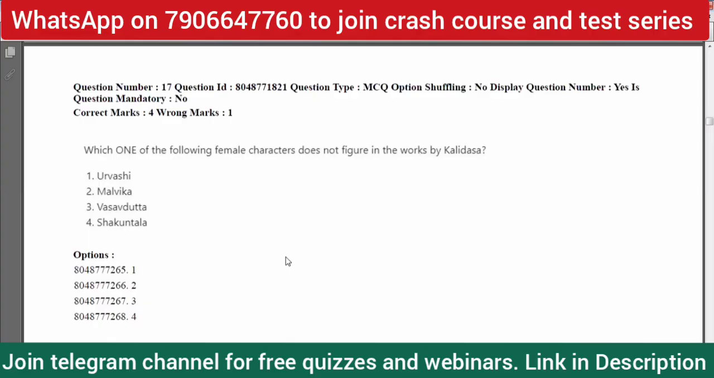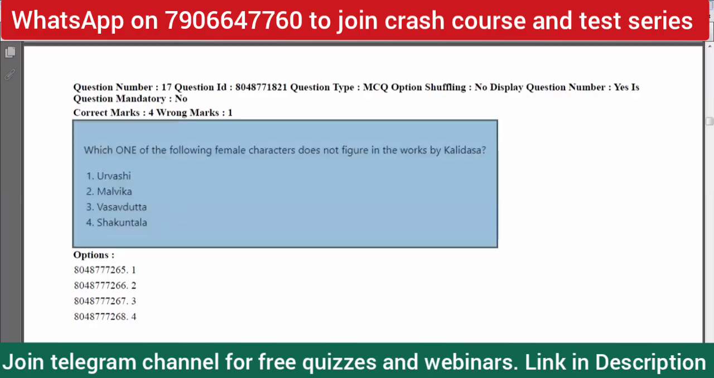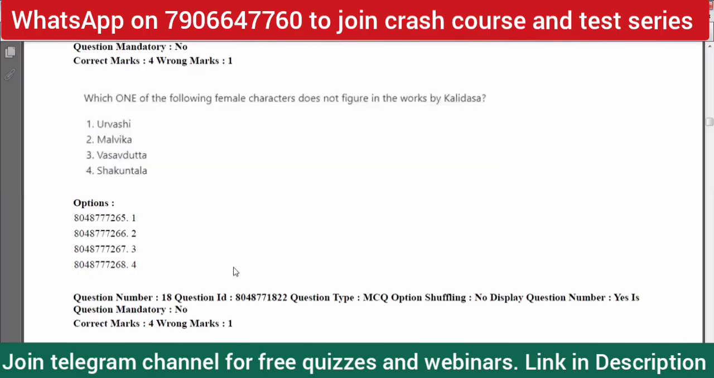Urvashi, Malvika, Shakuntala, they are female characters in his works. Basavadatta is not, I guess. So option 3 is the correct answer here, and we can write it under the Sanskrit literature and poetics section.